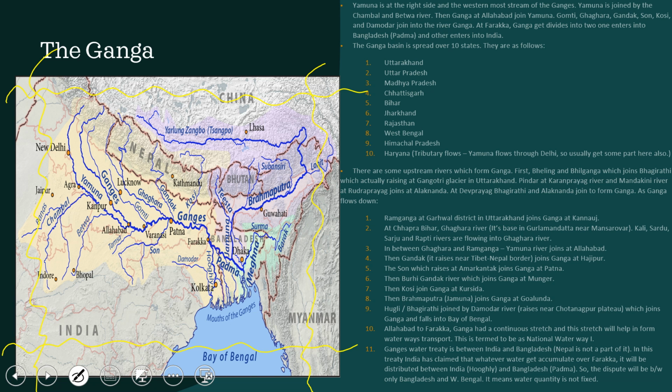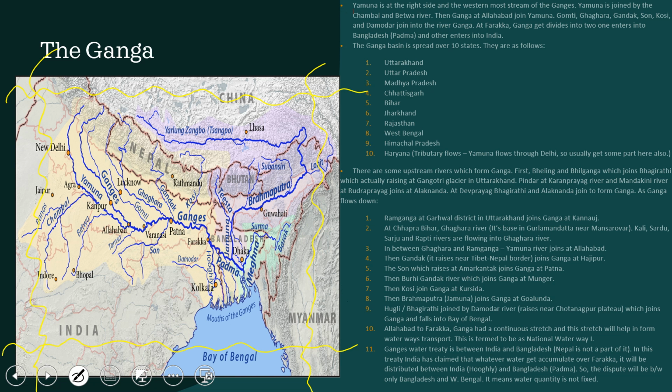Okay, so the Ganga water treaty is between India and Bangladesh. Nepal is not part of it. The treaty has happened on the Ganga between India and Bangladesh, and Nepal is not a part of it. And in this treaty, India has claimed that whatever water gets accumulated over Farakka, this is a very important point. Over this whole lecture, this is the important point, and these are the tributaries that I have said. Other things that I have given in this PPT are only for the sake of completion of the information.